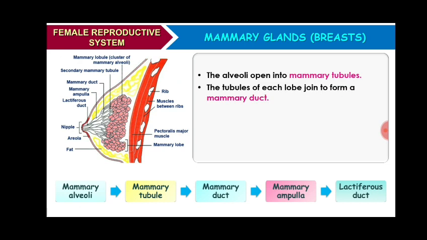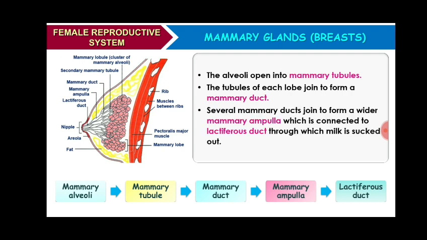Several mammary ducts join to form a wider mammary ampulla, and this ampulla is connected to lactiferous duct through which milk is sucked out, and it comes out through nipple when a baby sucks the milk.